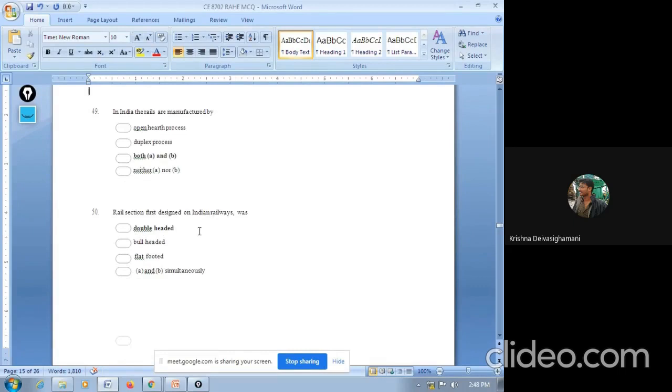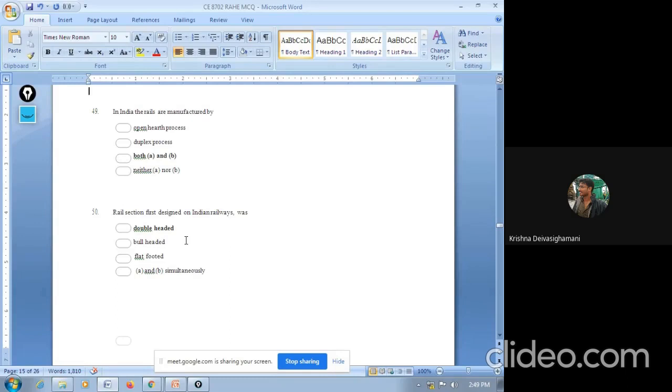Next question. The rail section first designed on Indian Railways is. This question I have already discussed in class. I have told the story behind it. The options are double-headed, bull-headed, flat-footed, A and B simultaneously. So the answer is double-headed.